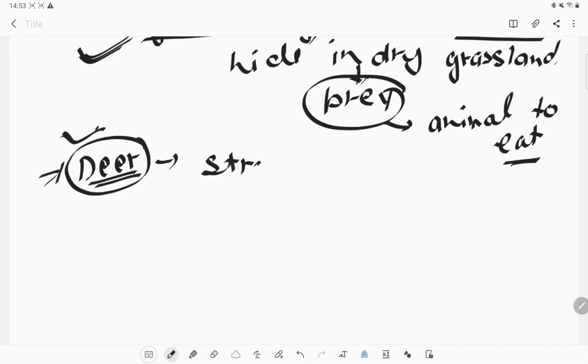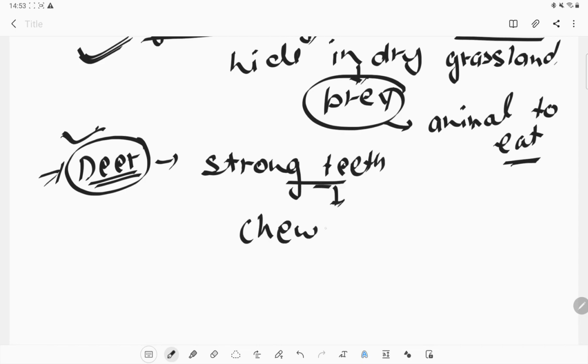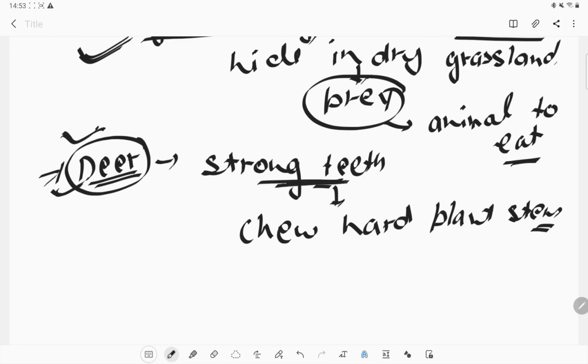Strong teeth. They have strong teeth to chew hard plant stems. Because deer are herbivorous, they eat only plants, so they require very strong teeth, so that they can chew the hard portion of the stems also.